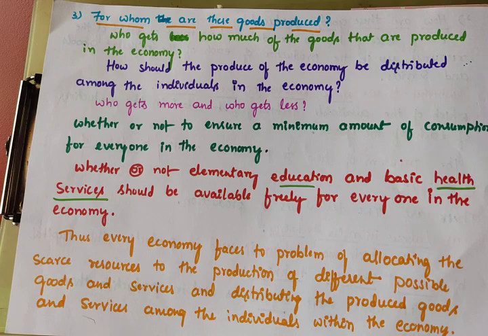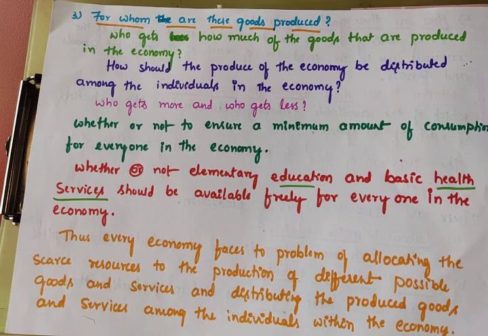Both are very important, because labor intensive technique increases employment opportunities, and capital intensive increases the efficiency of the economy. Of both, which one is best? That depends upon the requirement and the availability of resources.